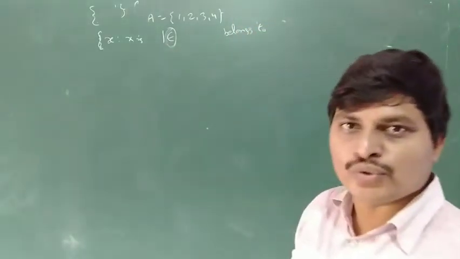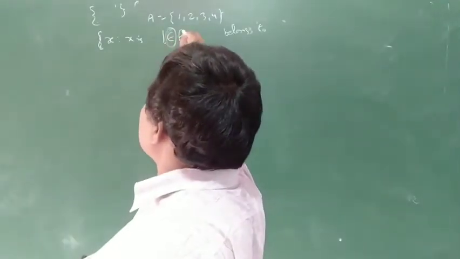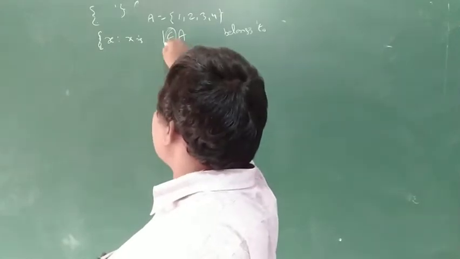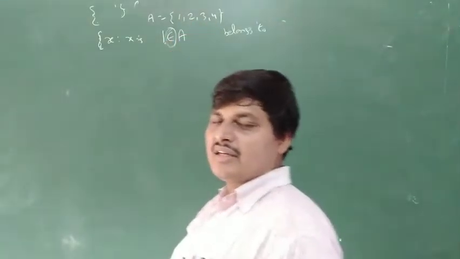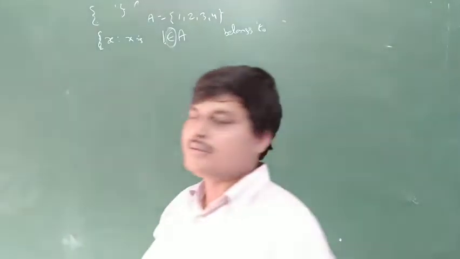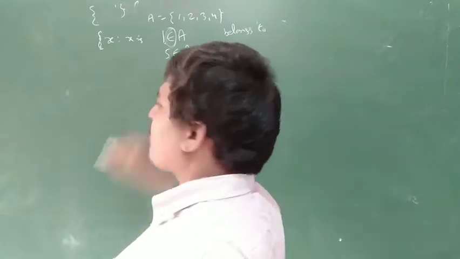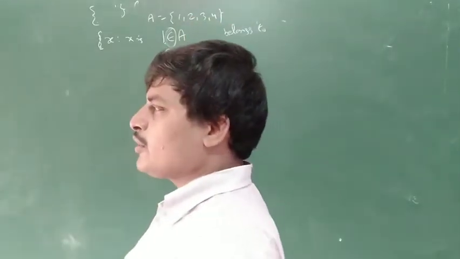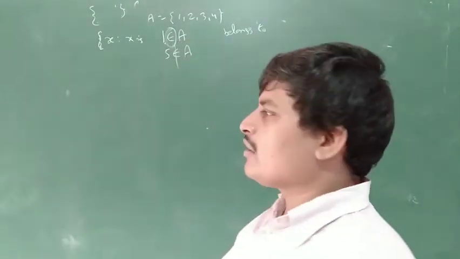What is the meaning of 1 belongs to A? 1 is an element of the set A. So does 5 belong to A? Wrong, because set A has only 4 elements, 1, 2, 3, 4. There is no 5, so 5 does not belong to A.